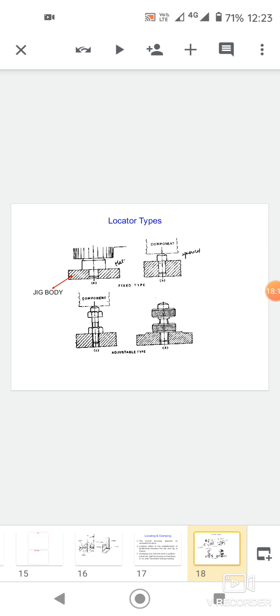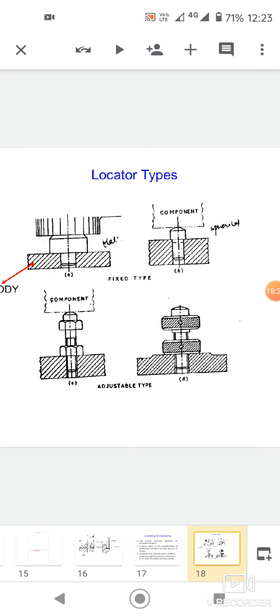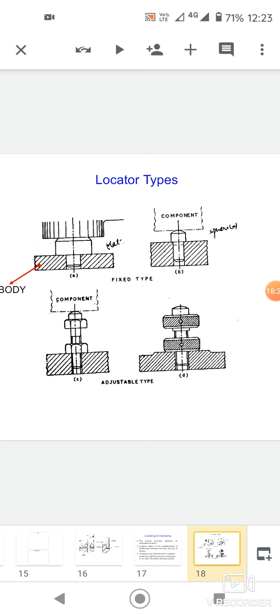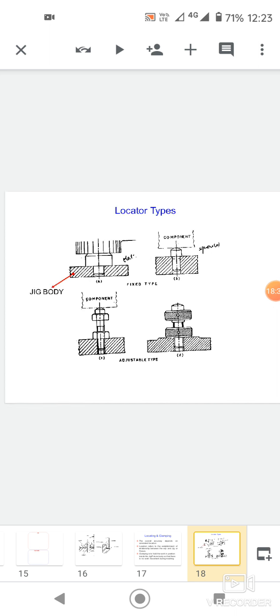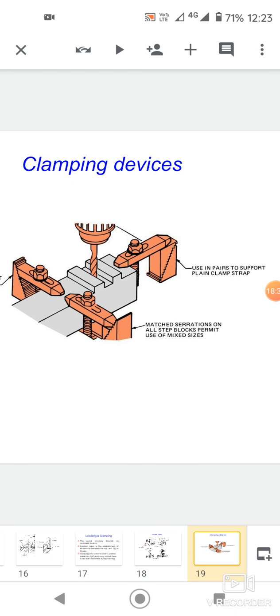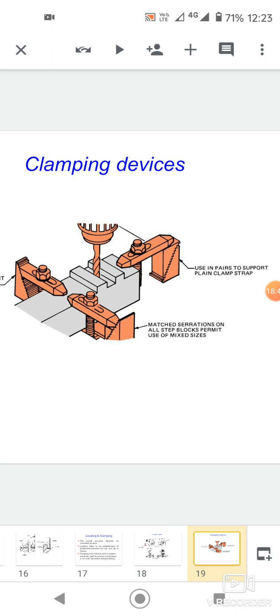And the locator types. Principles of location, and this is the adjustable type and fixed type. Components can be fixed and the jig body is supporting and the clamping device. Clamping device in this figure used singly to support to step clamp strap, used in pairs to support plain clamp strap, matched serration on all step block permit use of mixed sizes.